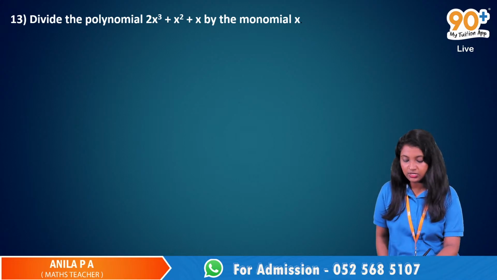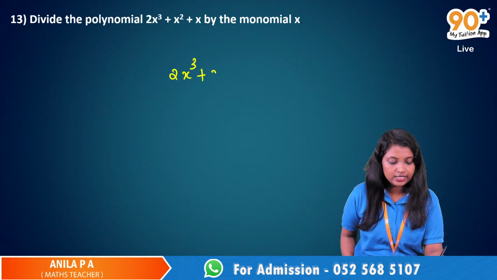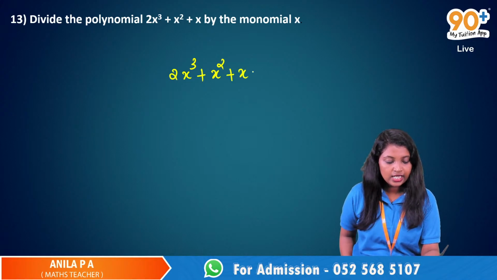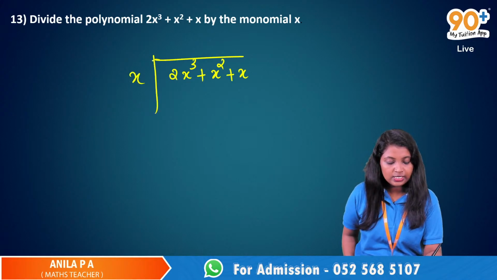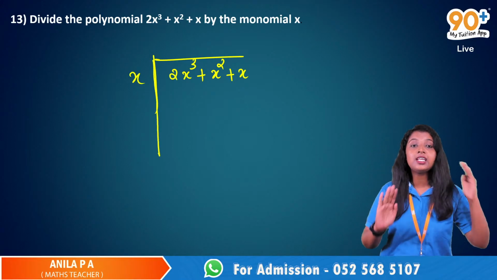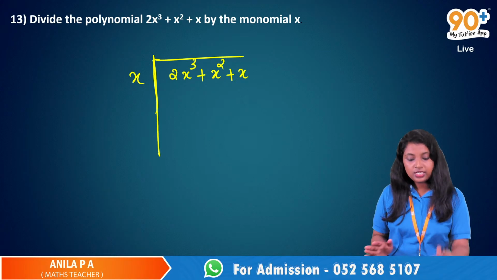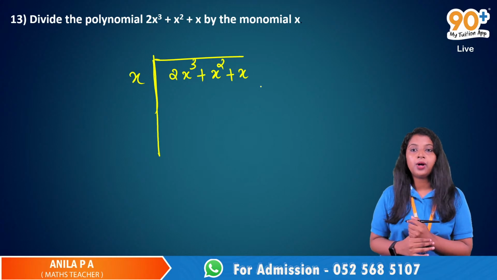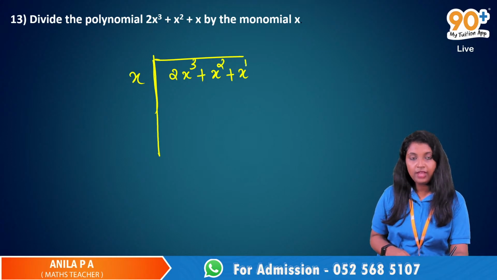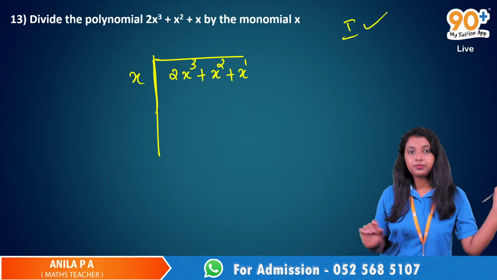This question is very easy. We just have one monomial there. So 2x cubed plus x squared plus x divided by x. What was the first step? We have to rearrange the terms in the descending order of their powers. So this is already in the descending order of their powers, right? 3, 2 and 1. So no need of step 1. So step 1 is done.